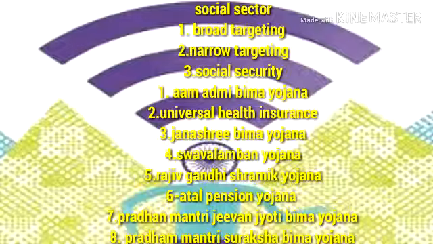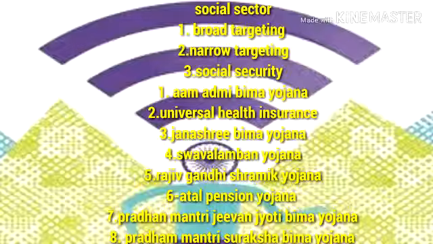Narrow targeting. There are many narrow targeting programs, and we are going to see which are the most important. The government is attempting narrow targeting through the following: wage employment schemes primarily through the Mahatma Gandhi NREGA, self-employment schemes primarily through the Swarna Jayanti Gram Swarozgar Yojana in rural areas and the Swarna Jayanti Shahri Rozgar Yojana in urban areas, and food security primarily through the TPDS and the Antyodaya and Annapurna schemes for senior citizens.